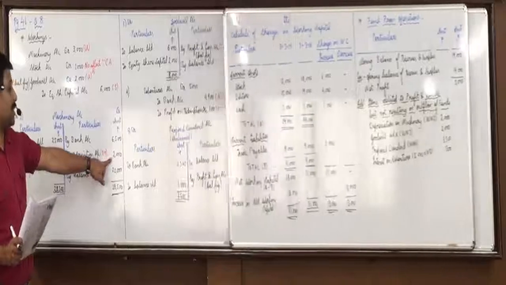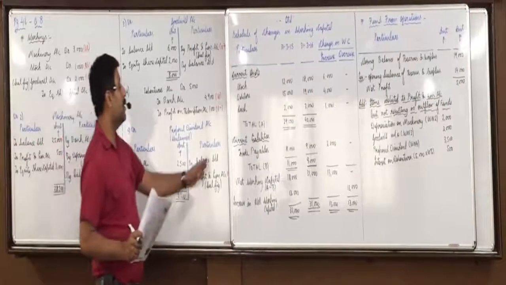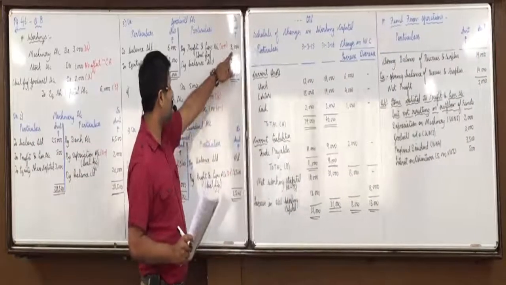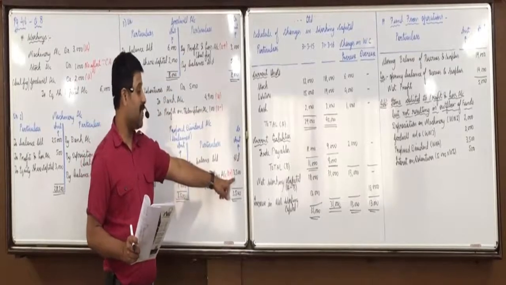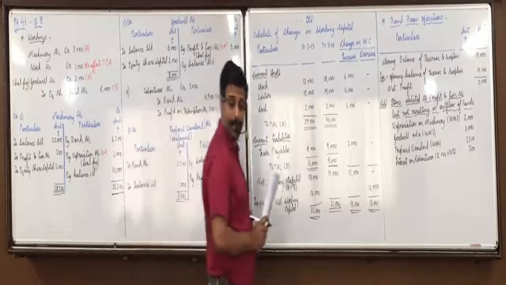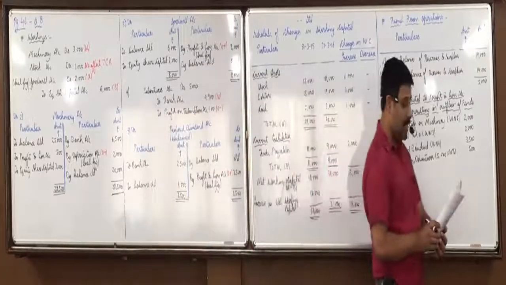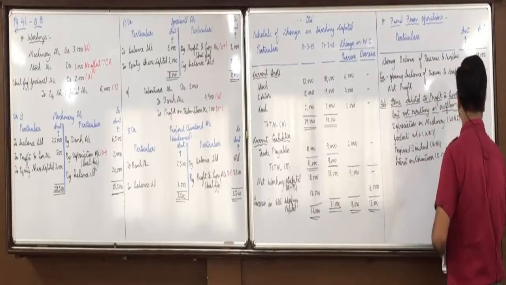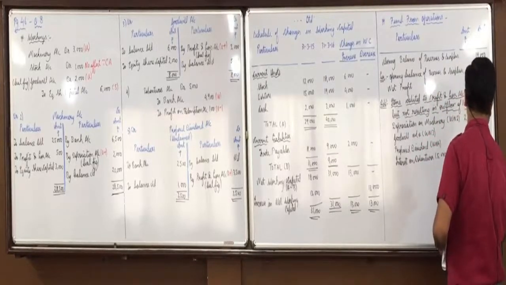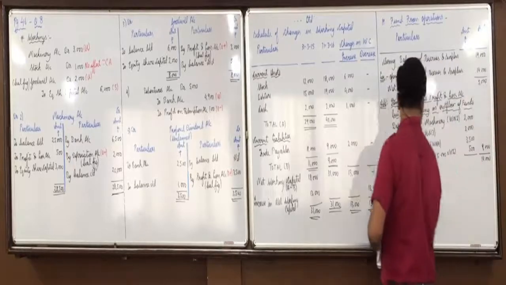Depreciation on machinery 2,000 will come in O plus. Then goodwill written off 3,000 will come in O plus. Then proposed dividend 3,500 will come in O plus. Further, interest on debentures we have marked as 500. So the total amount we have to add is 2, 5, 8, 9,000, 5 plus 9, 14,000. We have O minus items also.